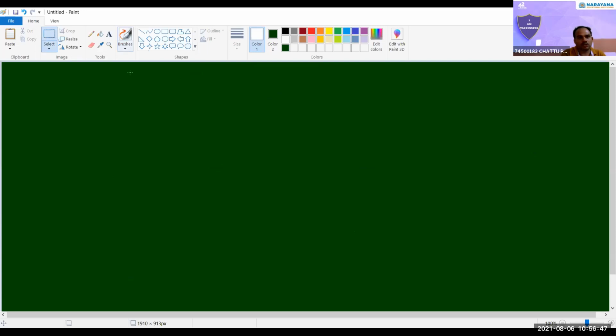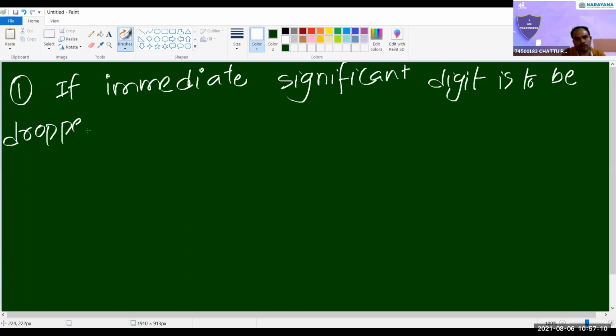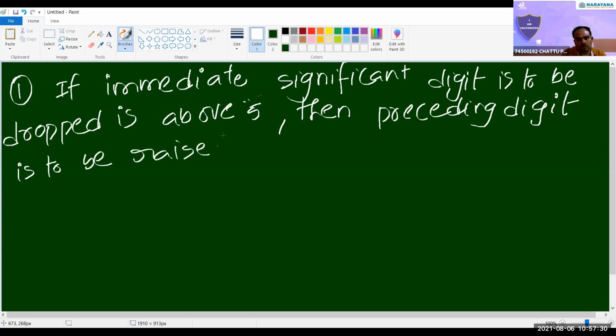So rules are there. Some rules. First one, if the immediate significant digit to be dropped is above 5, then the preceding digit is to be raised by 1.